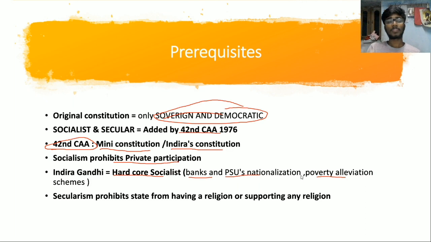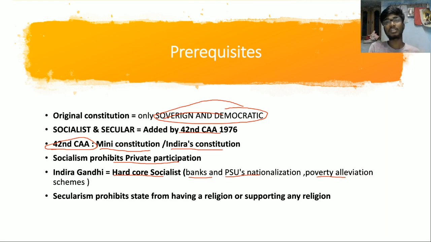And secularism prohibits the state from having a religion or supporting any religion. Secularism is a Western concept and this was introduced with the motive of minority appeasement. This was the motive behind introducing the word secular at that point of time. But in India, we practice what is called positive secularism.